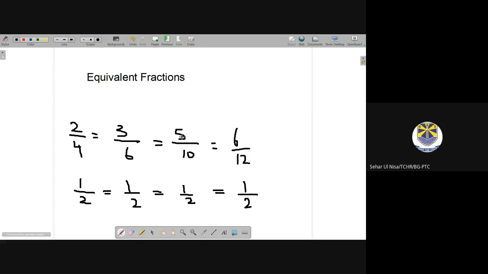Okay class, there is one more type that you can call unit fractions. A unit fraction is simple. A unit fraction is a rational number written as a fraction where the numerator is 1 and the denominator is a positive integer. A unit fraction is therefore the reciprocal of a positive integer. For example, 1 by 1, 1 by 2, 1 by 3, 1 by 5. So these kinds of fractions where the numerator is 1, you will say that it is a unit fraction.